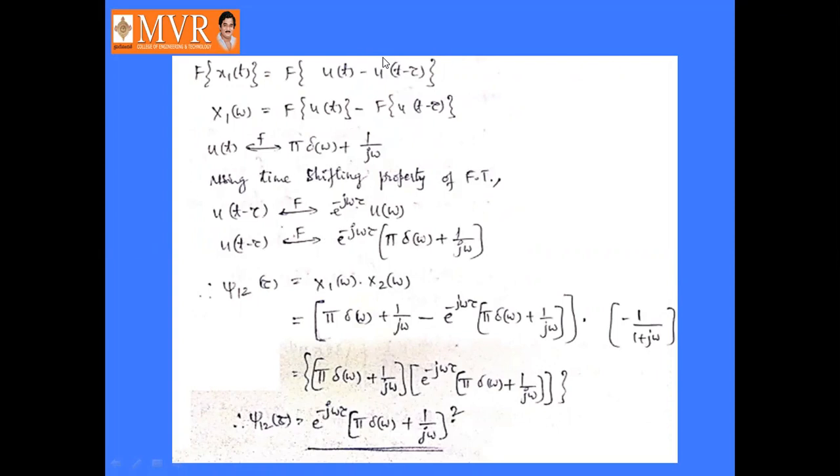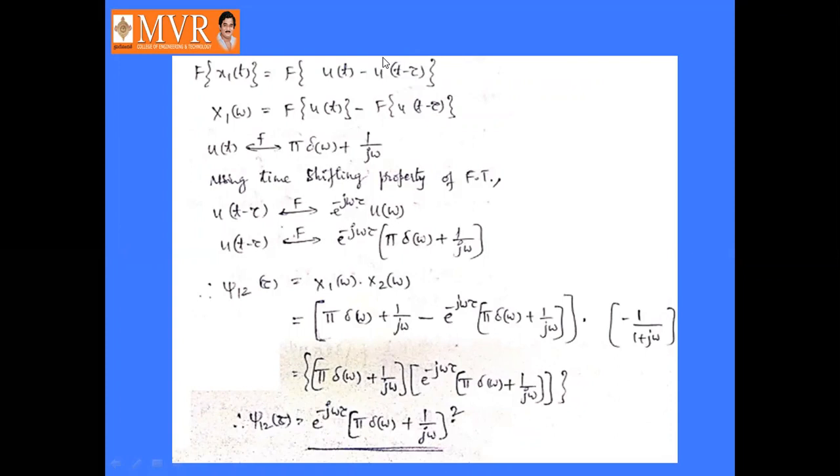The Fourier transform of u of t is pi into delta of omega plus 1 by j omega. This was already proved. Using the time shifting property of the Fourier transform, the Fourier transform of u of t minus tau is e power minus j omega tau into U of omega, where U of omega is pi into delta of omega plus 1 by j omega.